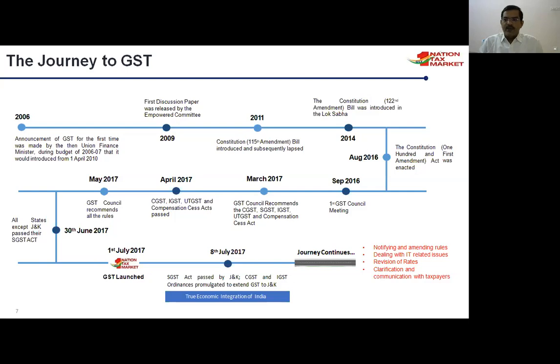On 8th July 2017, the state of Jammu and Kashmir also passed the SGST Act, and then the true integration of economies happened. The journey started in 2006 and ended on 8th July 2017, with many discussions over almost 12 years for introducing these acts.